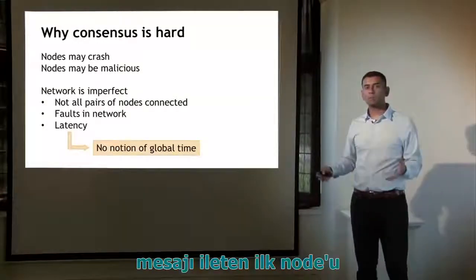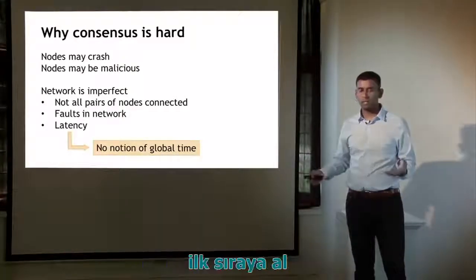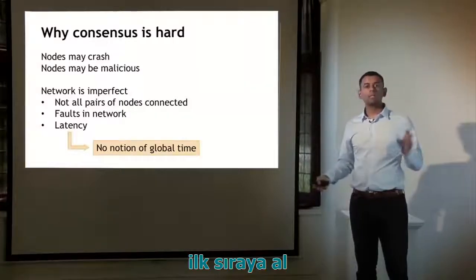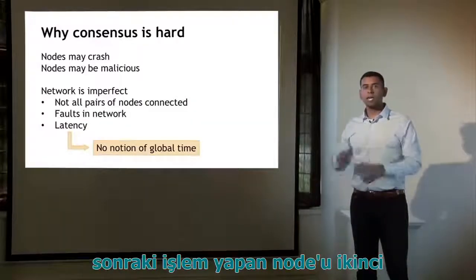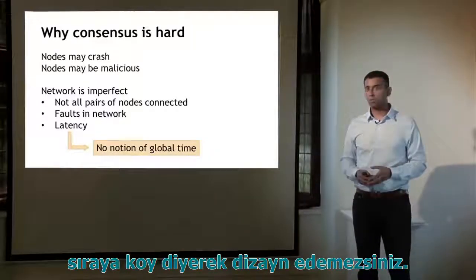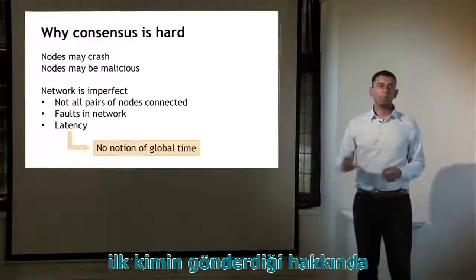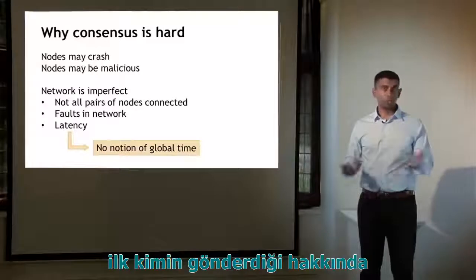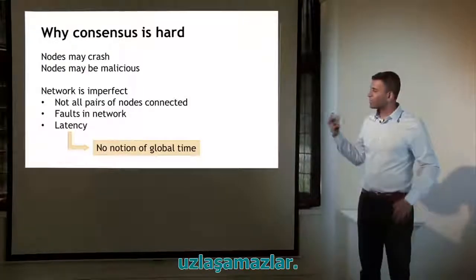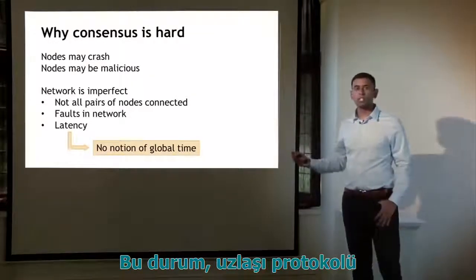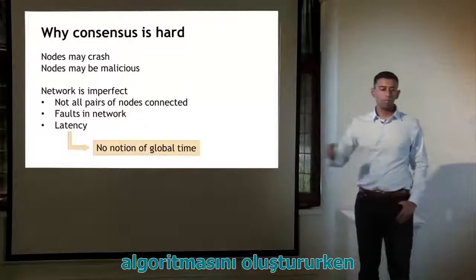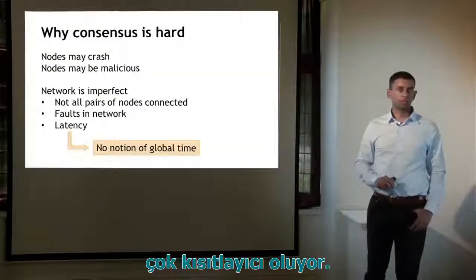So you can't possibly design your protocol by saying things like, take the node that sent the first message in step 1 and have that node do something in step 2. You just can't work like that because not all nodes will agree on which message was sent first in the first step of the protocol. So this really puts serious constraints on what sorts of algorithms you can really put into your consensus protocols.